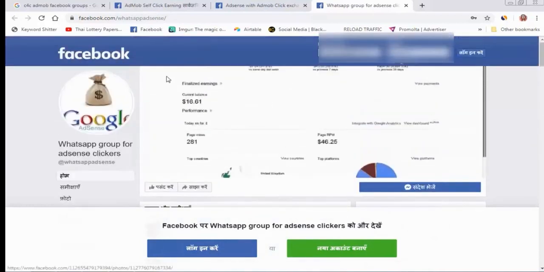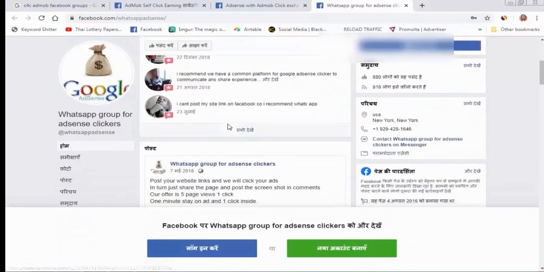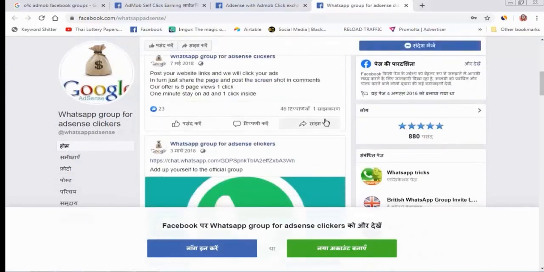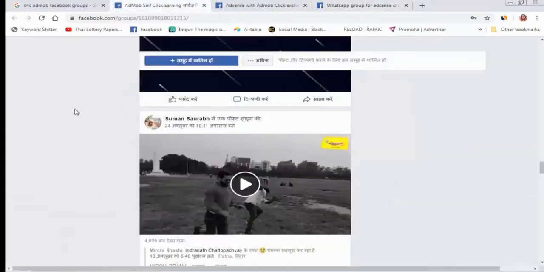So what is the strategy? How can you get clicks from this group, and how do you set a working strategy? You need to join 10 groups of AdMob self-clicking, AdSense self-clicking, like these. You need to join 10 groups. Okay. On the first day, you need to chat with this group.